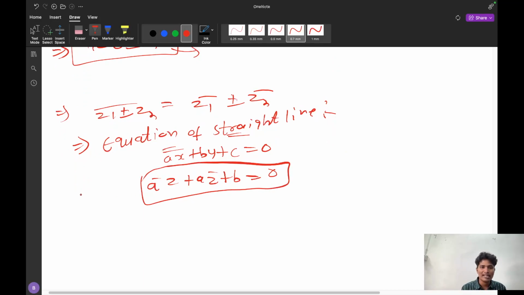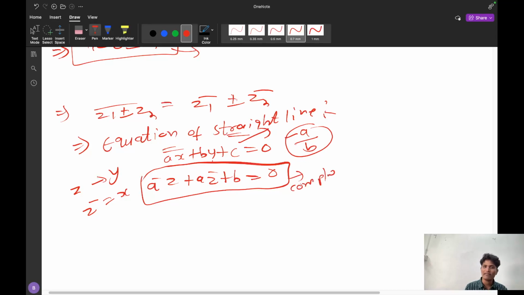Simply remember, the trick is that z we have to represent as y. Here y is represented as z bar and z bar is represented as x. So this entire thing can be transformed. In the above equation, if I want to calculate the slope, what is the slope? Minus a by b. But here we can define a complex slope. Here also the slope will be present, which is complex.